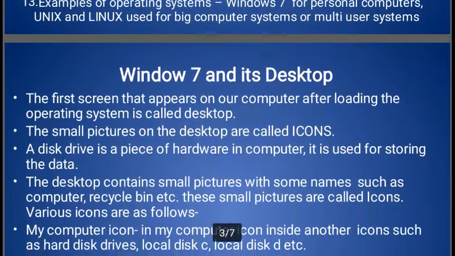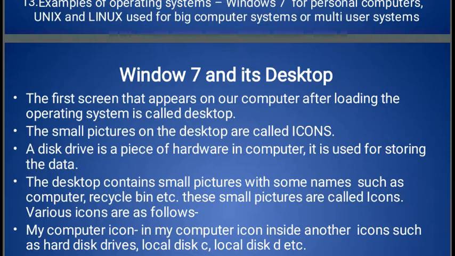Now in our practical life, in laptop or desktop computers we can use the Windows 7 operating system. The first screen that appears on our computer after loading the operating system is called desktop.